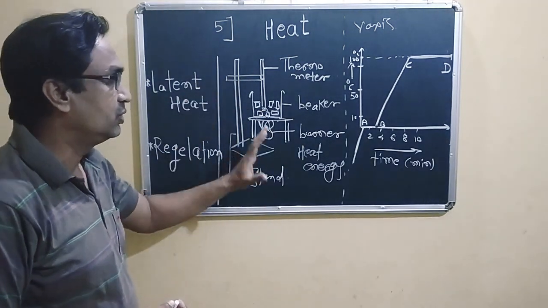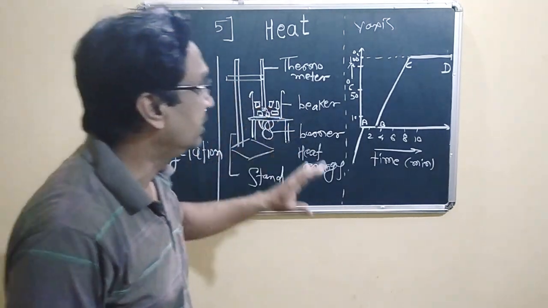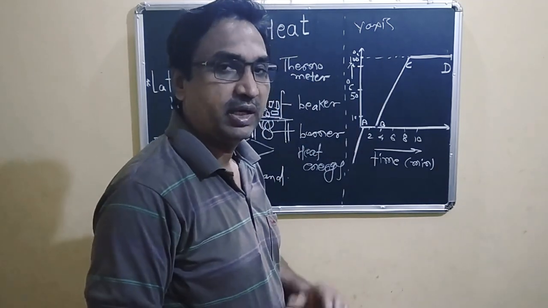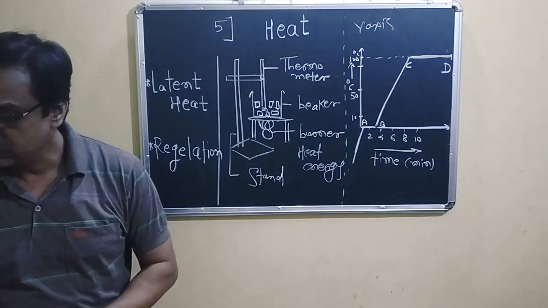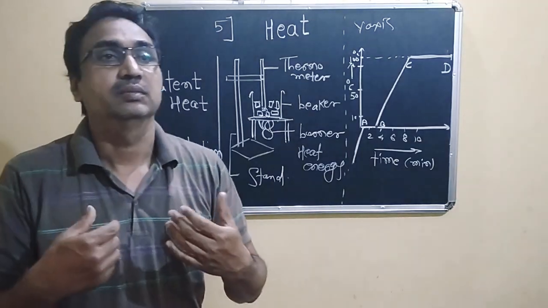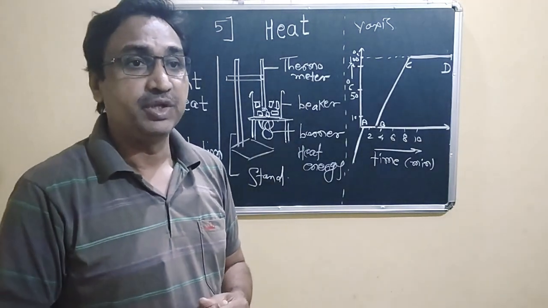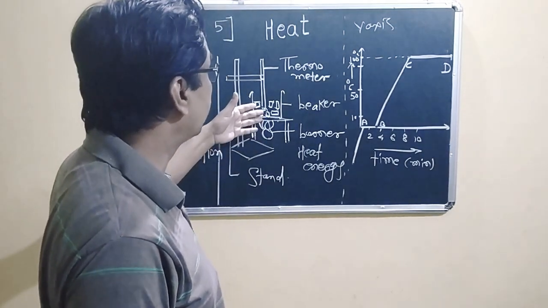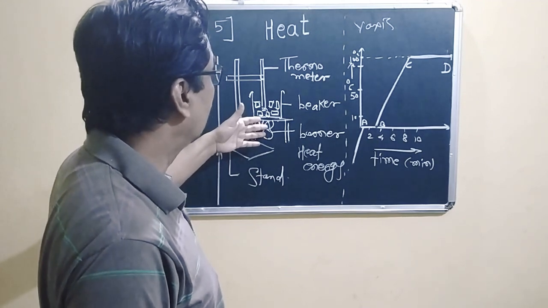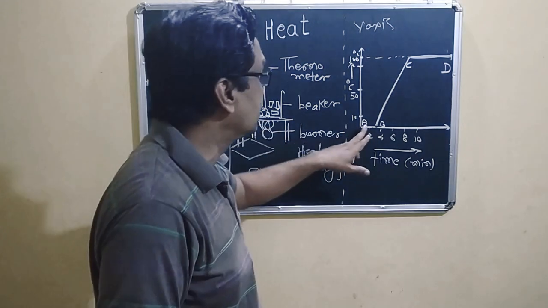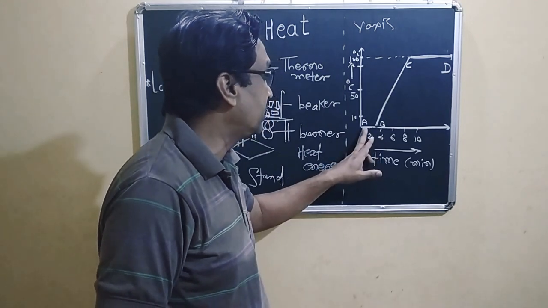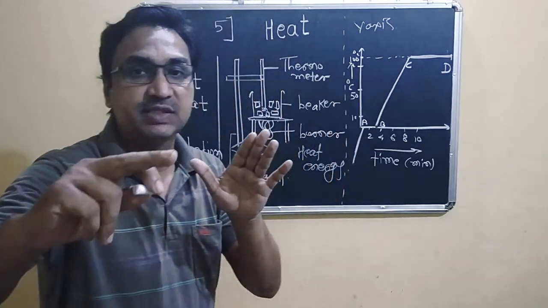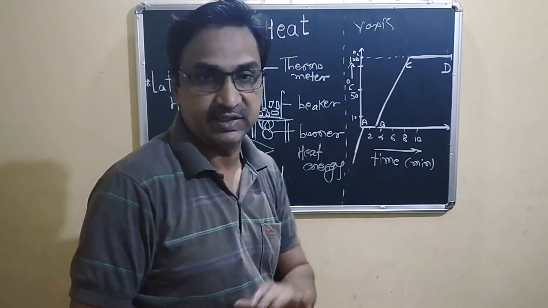Okay, so now we have performed this experiment. We have to note down the reading of the temperature and the time, and after that we have to notice that when the ice cubes are getting heat from the burner, the temperature remains the same. In phase A to B, the temperature remains the same on the thermometer, that is 0 degrees Celsius.